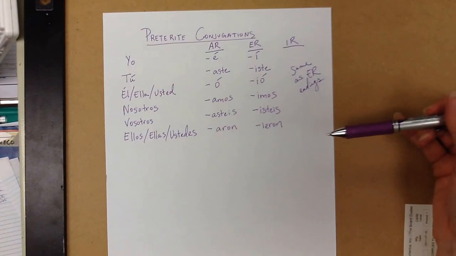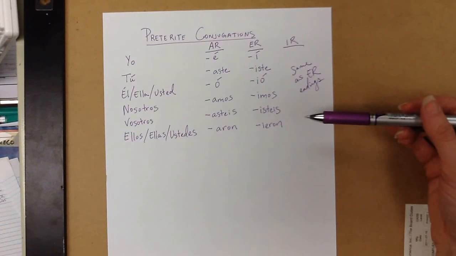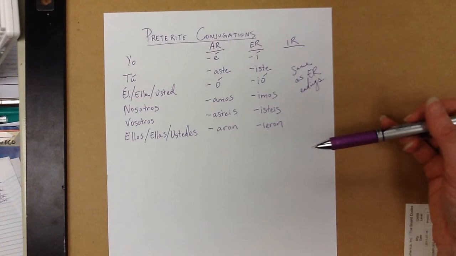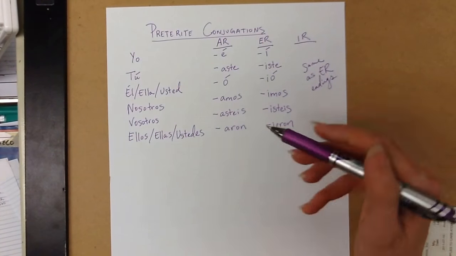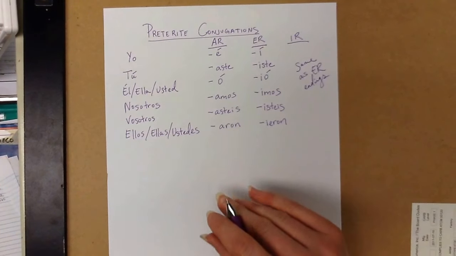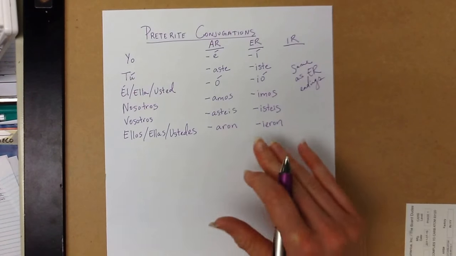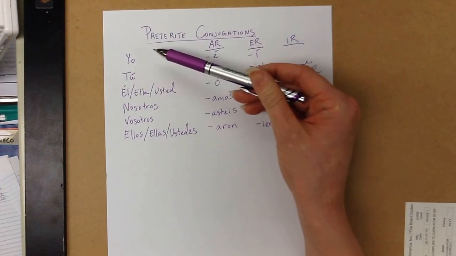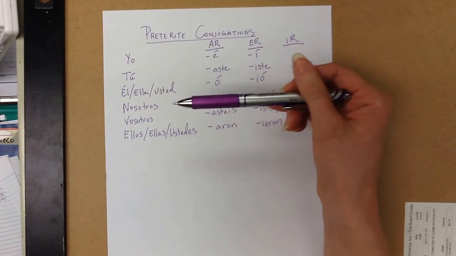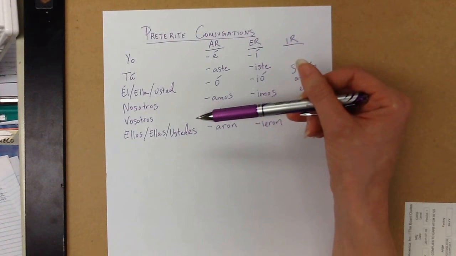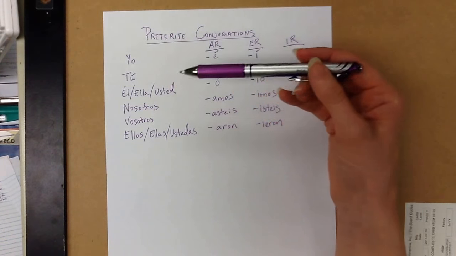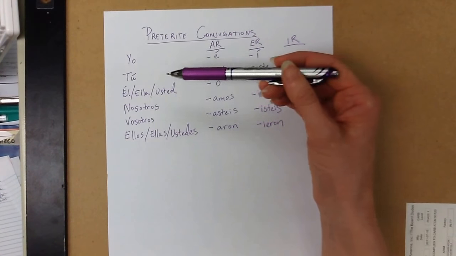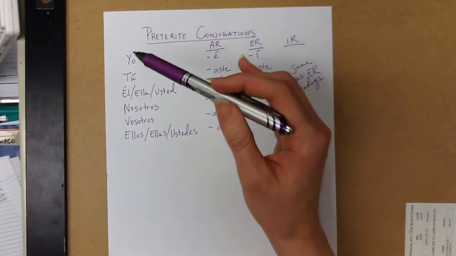Stay tuned. We'll talk about imperfect tense next, and then we'll talk about differences and when to use each of them. But having this for reference will be really good for you to go back to. Again, make sure you know what each of these means. If you don't, jot them down, start memorizing it. Otherwise, you won't know who's doing an action, who an action is being directed at, who is being talked about in general. So, very important.